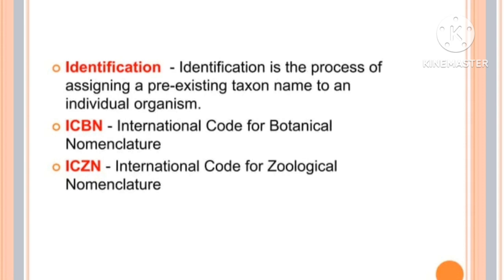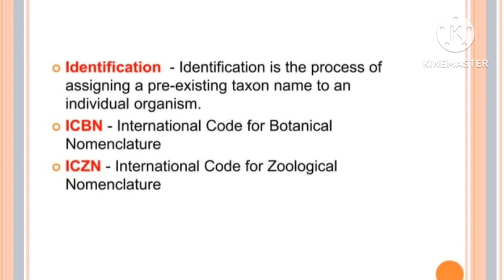Binomial nomenclature means the system of naming species. They will ask in the examination, binomial nomenclature, 4 marks. What is meant by binomial nomenclature, or write about binomial nomenclature.